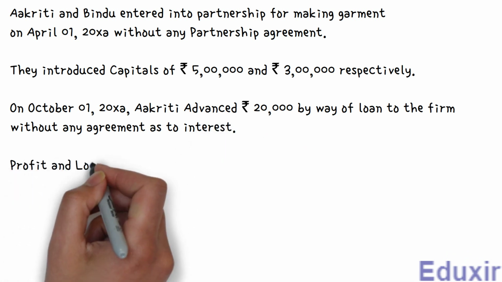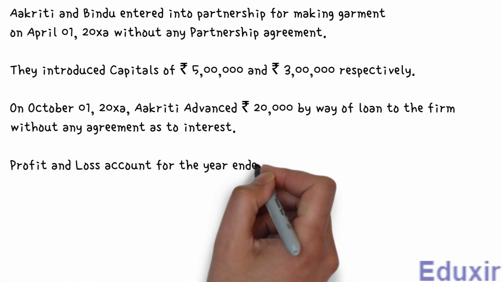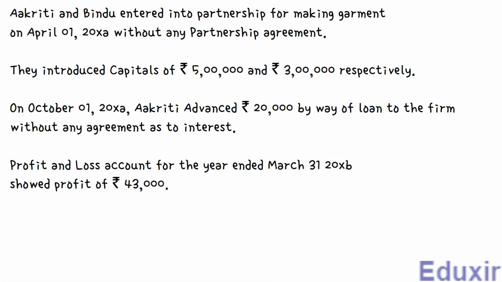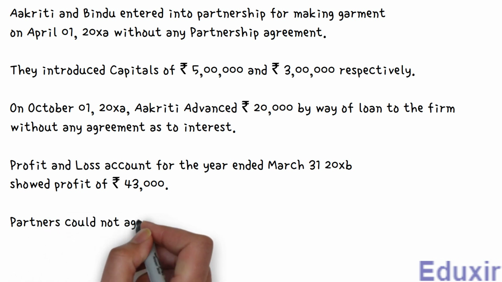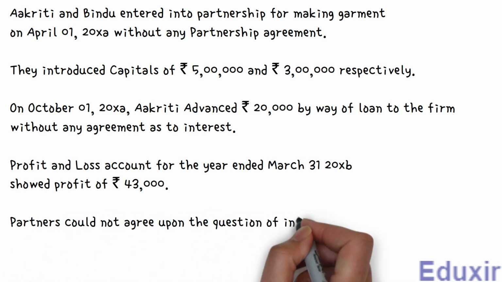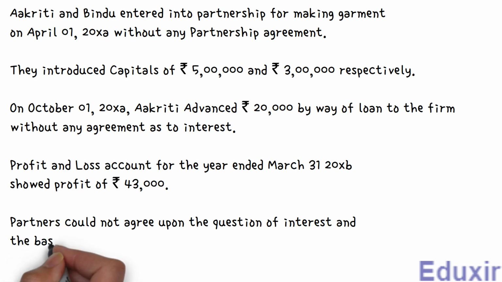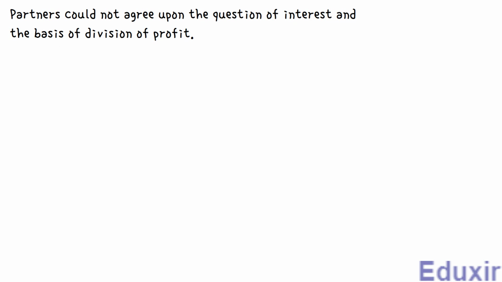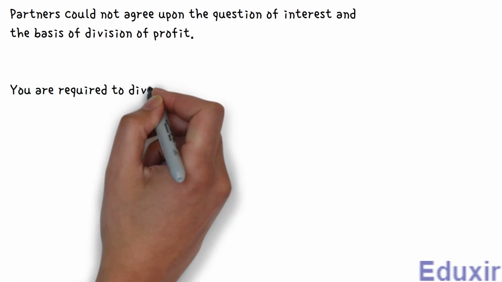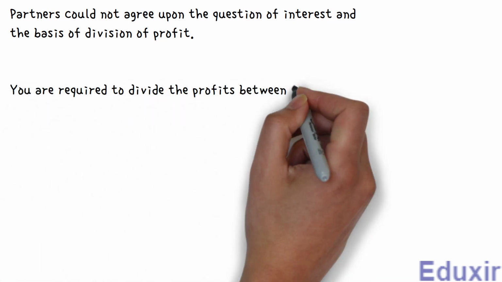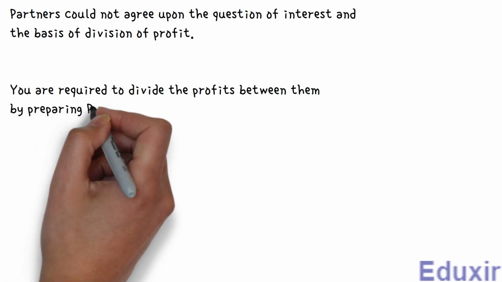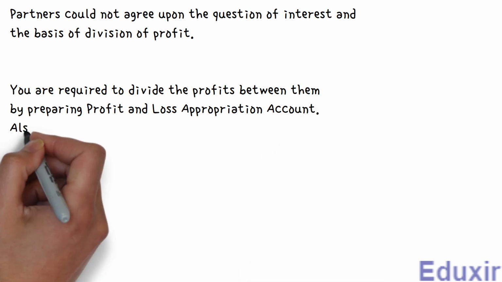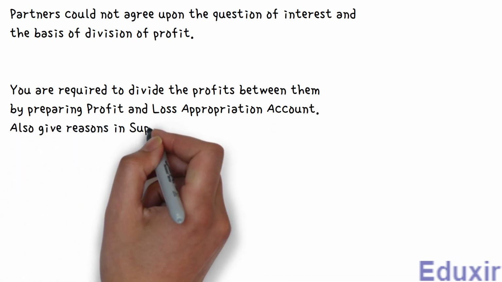Profit and loss account for the year ended March 31st, 2000 XB showed a profit of 43,000 rupees. Partners could not agree upon the question of interest and the basis of division of profit. You are required to divide the profits between them by preparing profit and loss appropriation account. Also give reasons in support of your answer.